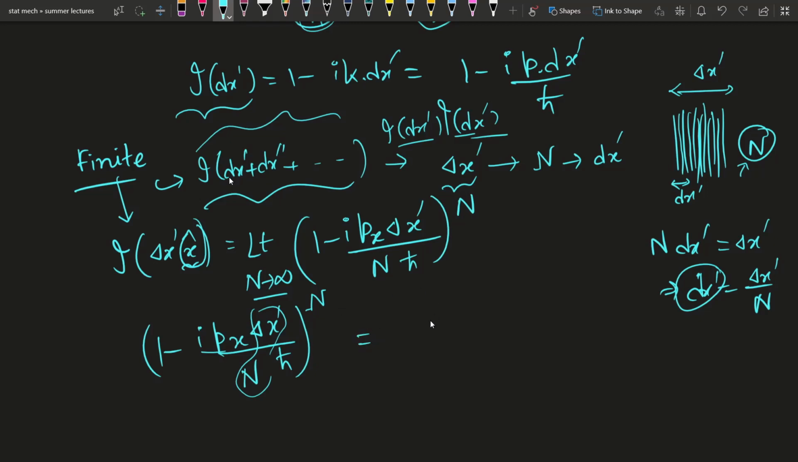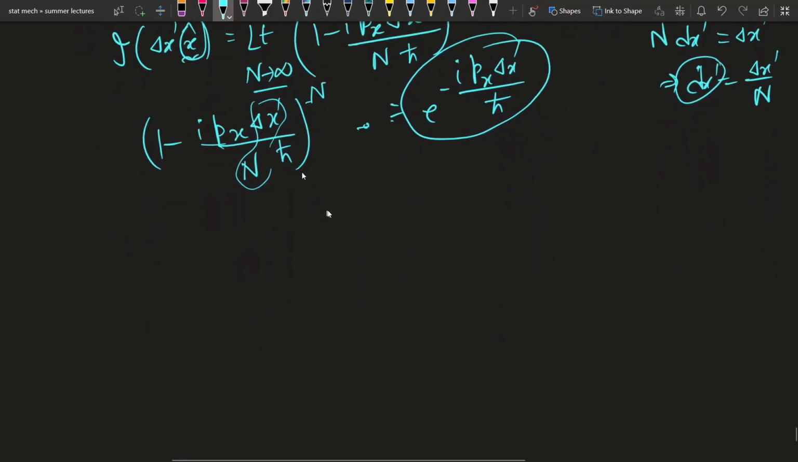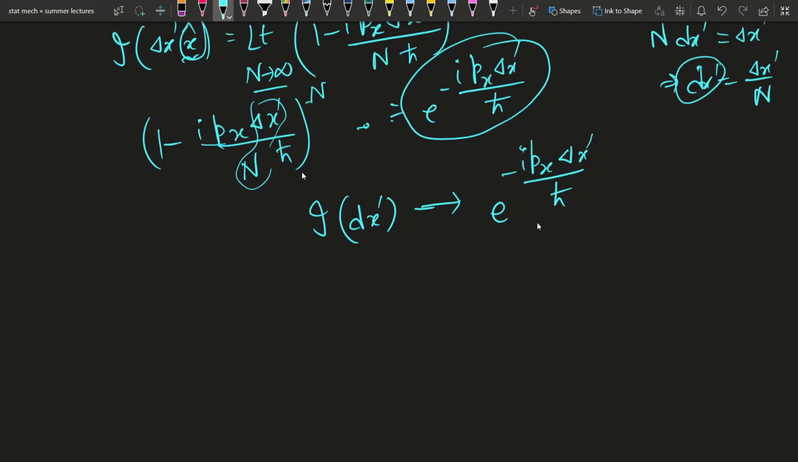If you take the limit, you will get something like this: p x delta x dash over h cut. You will end up with this compact form. So if you want to write this explicitly, the form of the finite space translation operator will be e to the power minus I p x delta x dash over h cut. Sorry, it should not be delta, because I have written dx dash here. It should be dx dash.